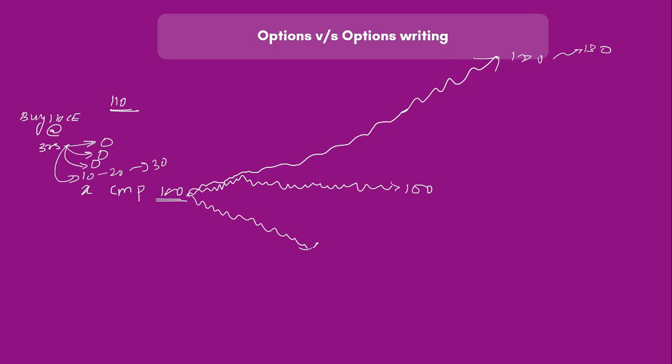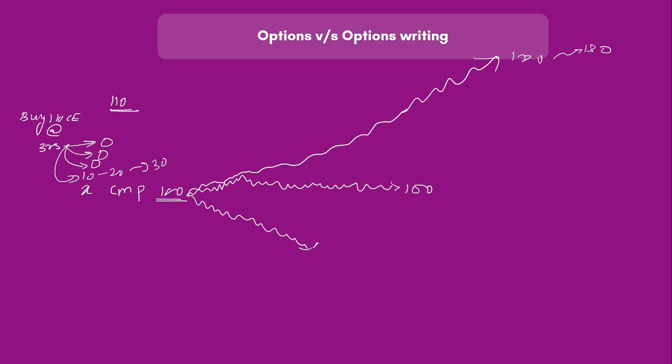So yes, the profits are unlimited in option buying, but see the probabilities. Probability of winning is very poor. If the stock stays flat, I lose. If the stock goes against me, I lose. If the stock moves up very slowly, then also I lose. Only if the stock is rapidly moving in my favor, only then I am making profit in option buying.